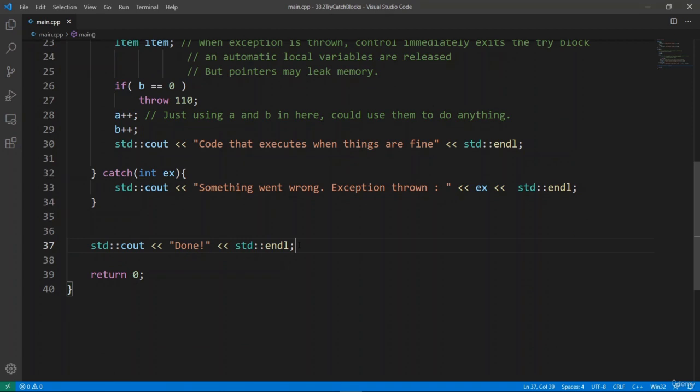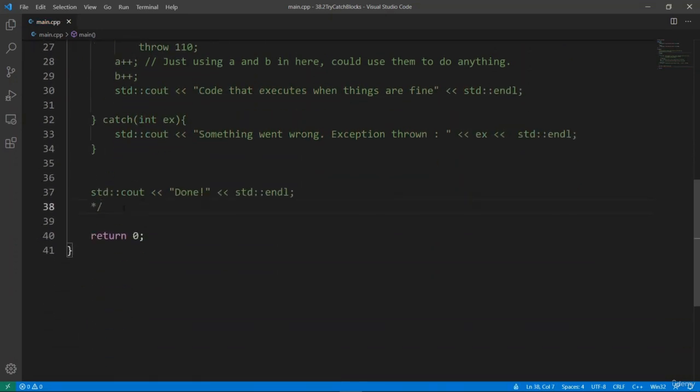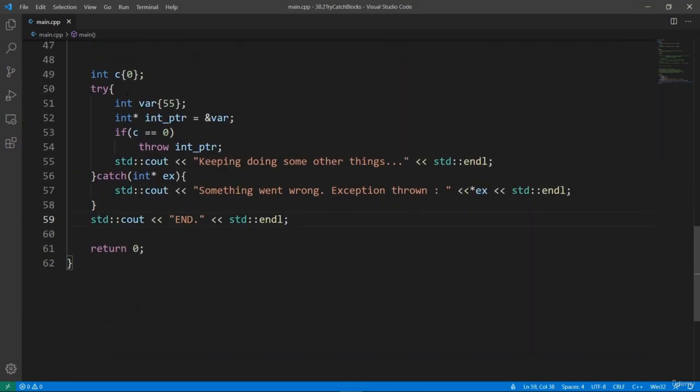Okay, now that we have seen this, I think we can comment this out and show you that throwing pointers is a recipe for disaster. Let's comment this out, and we're going to go down and put in the code to play with us. Let's do this. We're going to create a C variable, and we're going to hit the try block. We're going to create a local variable here, and we're going to set up a pointer to that local variable. Then we're going to throw this pointer to our local variable, and the moment we do this, execution is going to leave the try block. You already know this. And we're going to hit the catch block.